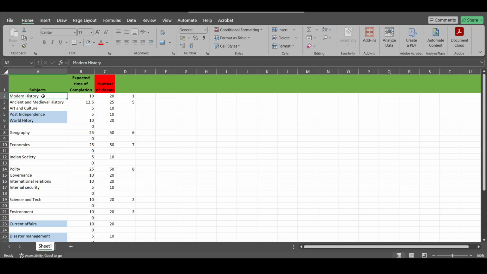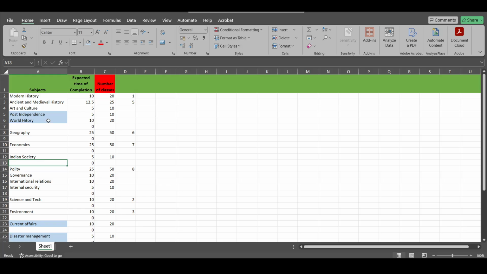Like you can see, this is one subject, that is history. Then we will be doing geography. Geography will also have sections like Indian geography, world geography, and also physical geography. In physical geography again there will be sections, but this whole will be covered in one heading, that is geography. Then we have economics, then Indian society.